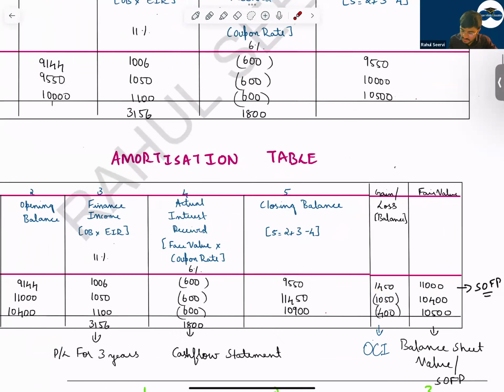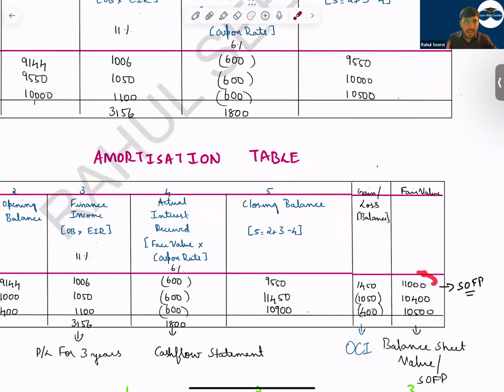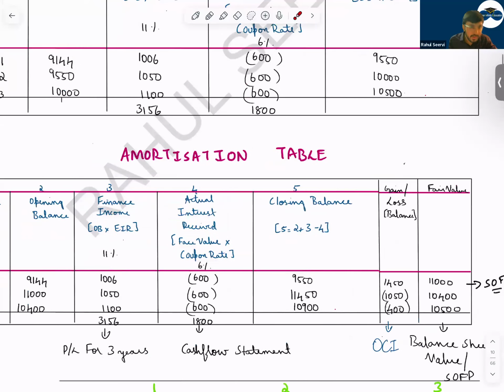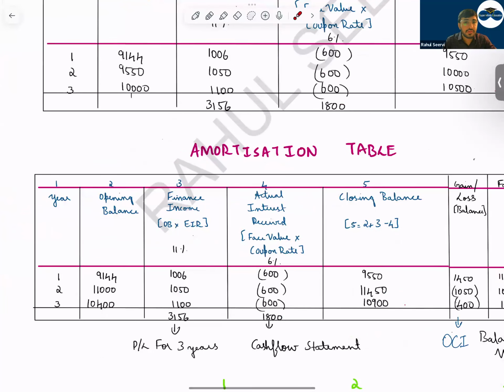Where will you record this? This will be in your balance sheet. You will record the asset at 11,000, but the difference of 1,450 will go to OCI, and it will be reclassified to P&L in future when we dispose of the asset. Now see here, in the second year, what will be the opening balance, sir? The opening balance will become 11,000. And the finance income will be how much? 1,050.